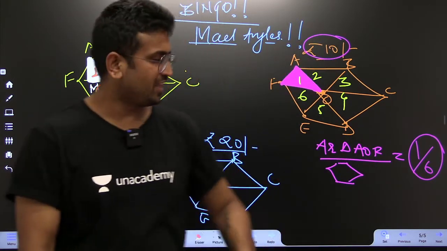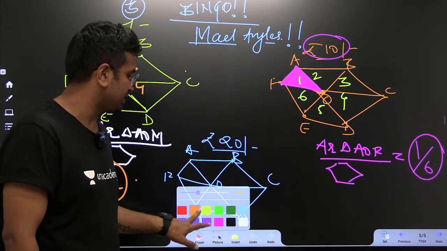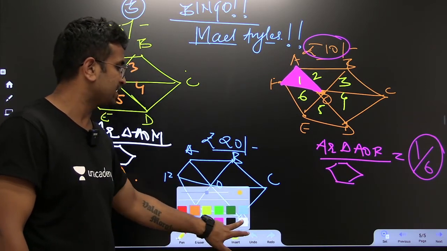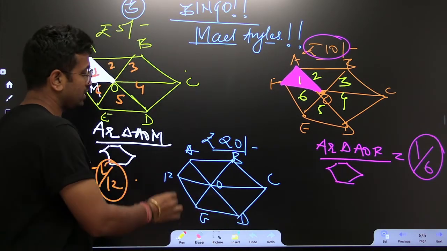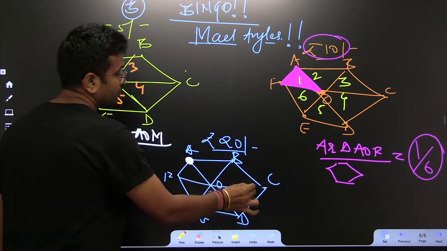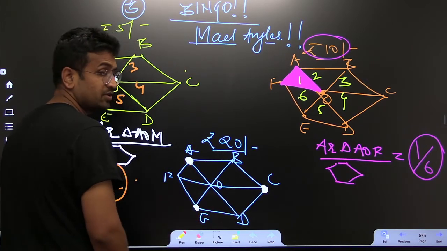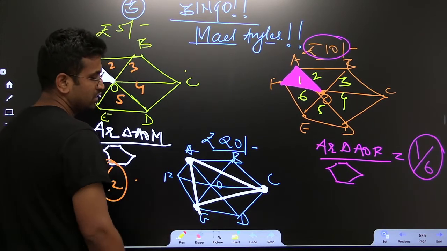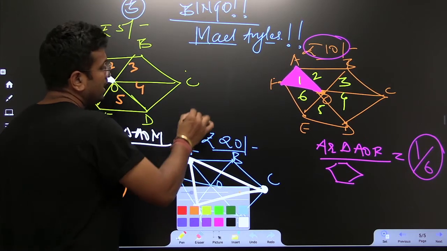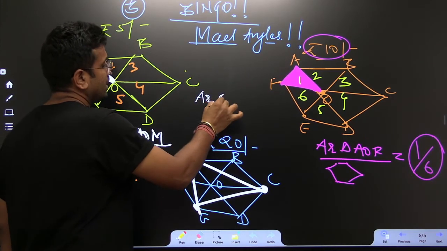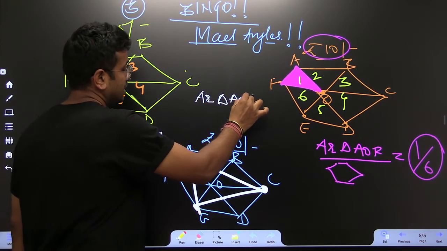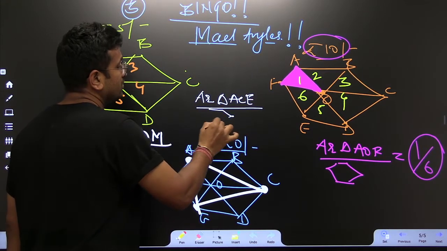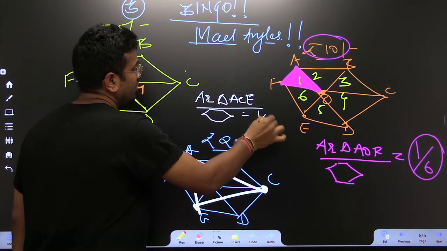Similarly, if there are 3 die, there are 6 vertices, and if I select exactly alternate A, C and E, if I join these, and if I want to find the area of this, area of triangle ACE upon area of the regular hexagon would be half.